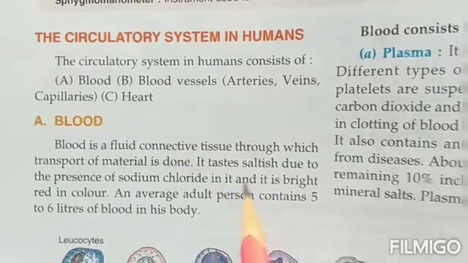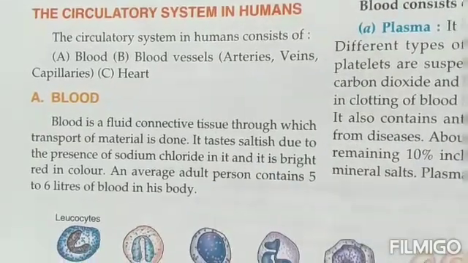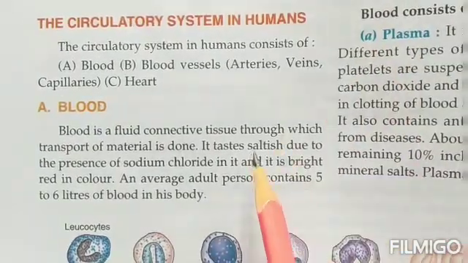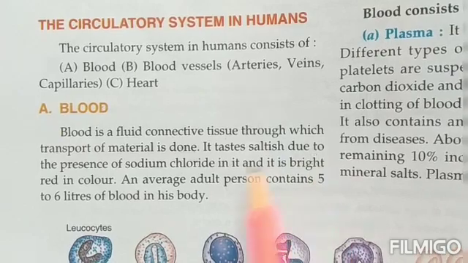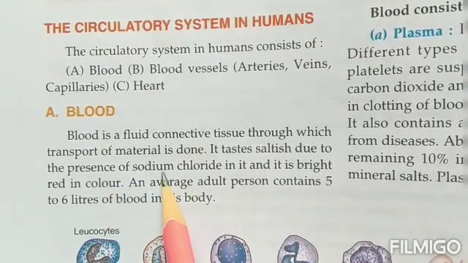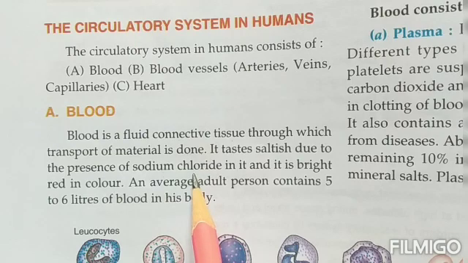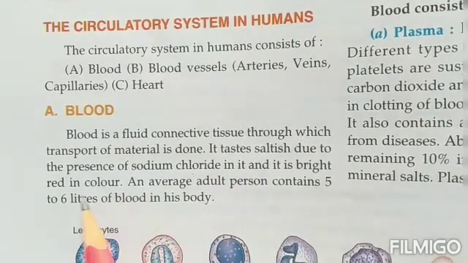It tastes a little bit saltish. If accidentally some drops of blood go inside your mouth, you taste it is slightly saltish because of the presence of sodium chloride. This sodium chloride is, children, the common salt that we use in our kitchens for adding to food items.